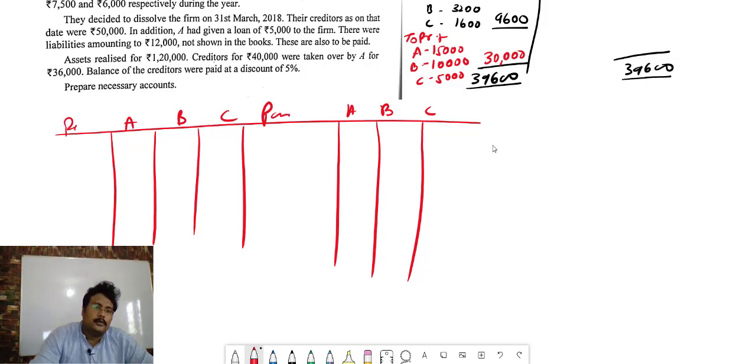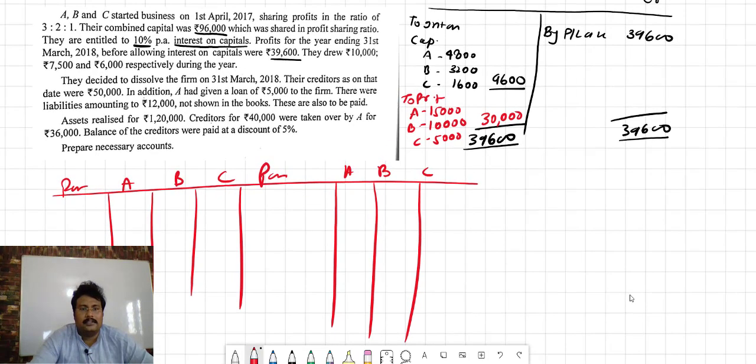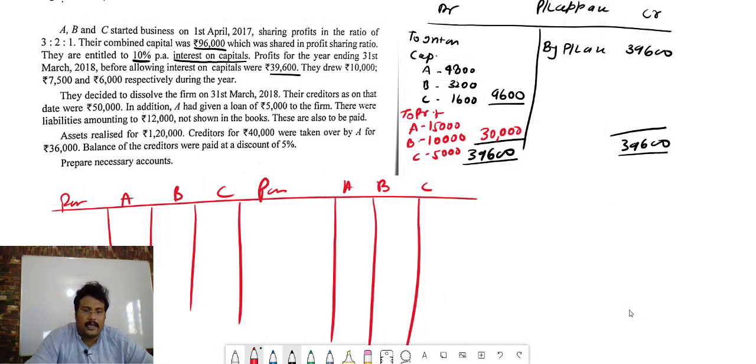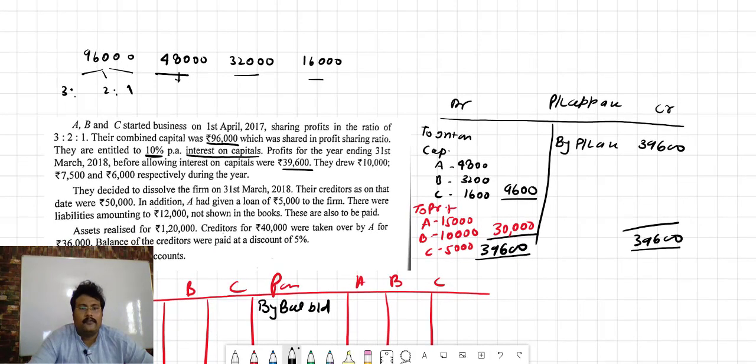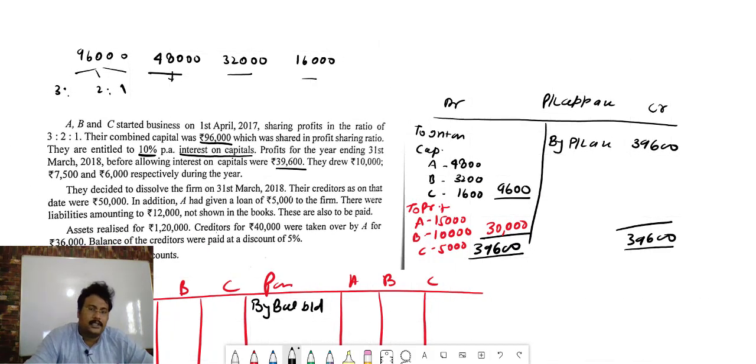As we have the balance, first we will transfer the balance, and that is by balance b/d. It is how much? We already calculated the capital: 48,000, 32,000 and 16,000.